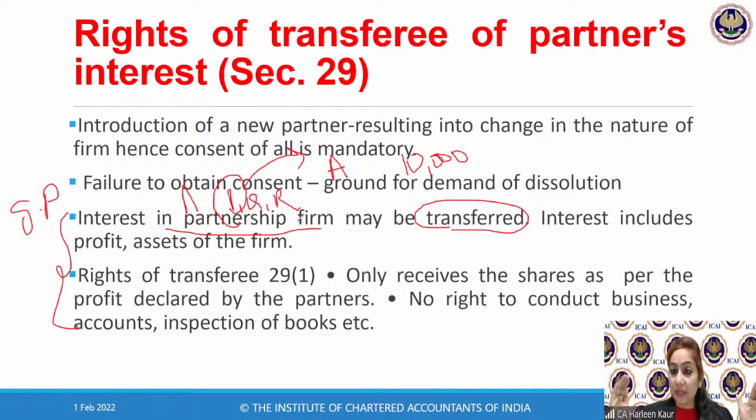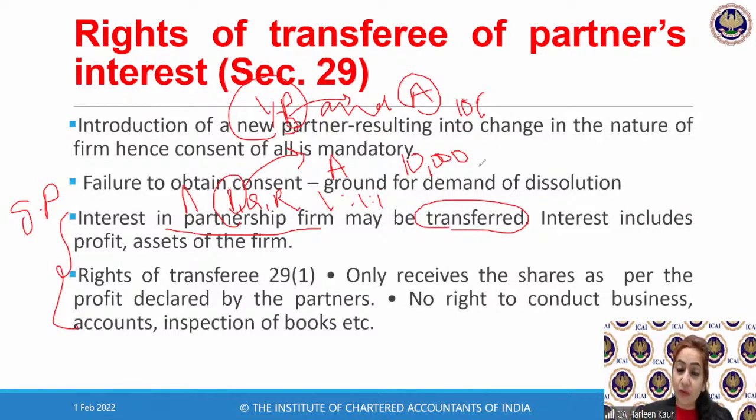Now, this is called the case of sub-partnership. So we will say that a sub-partnership is getting formed between Mr. P and A. What is actually happening? Say, for example, if PQR were the partners in the firm in 1:1:1 ratio, so now 1/3 is the share of Mr. P. Now P can decide that, okay, 10% or 20% or whatever ratio he wants, he can transfer it to a third person, an outsider. And when a partner decides to transfer his percentage of share of profits to an outsider, it is said that a sub-partnership is said to have been created.